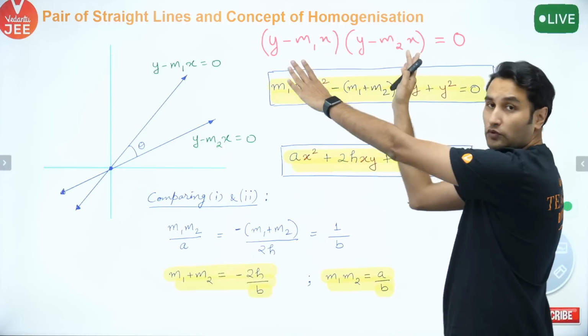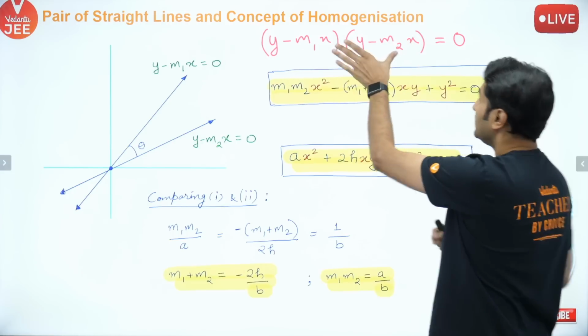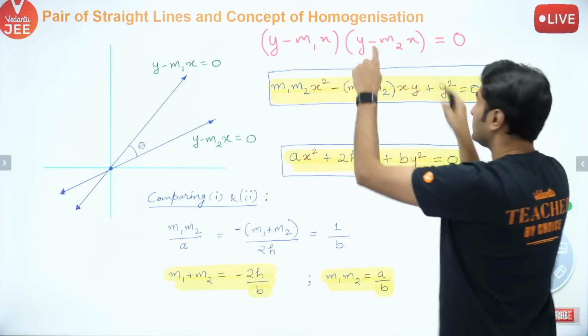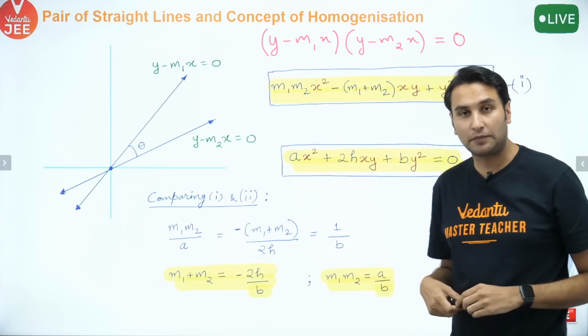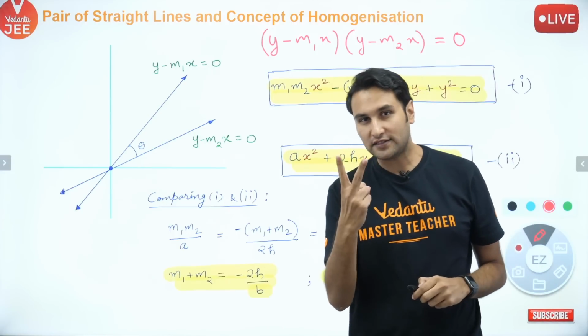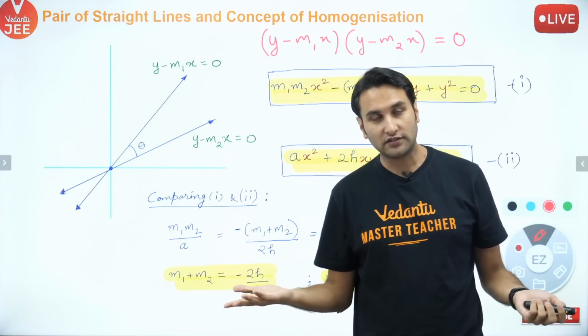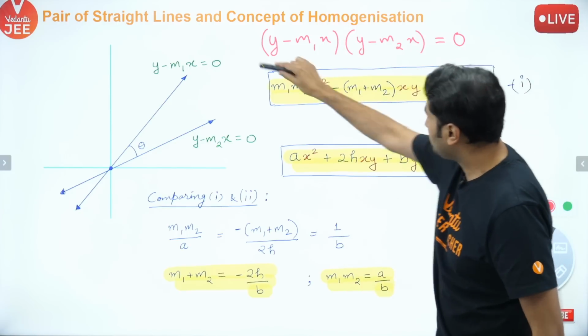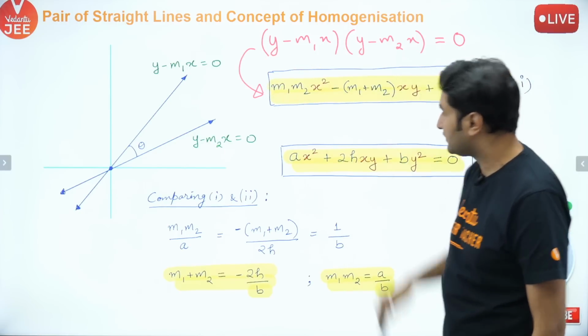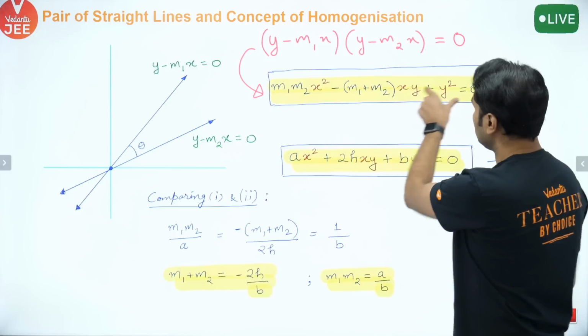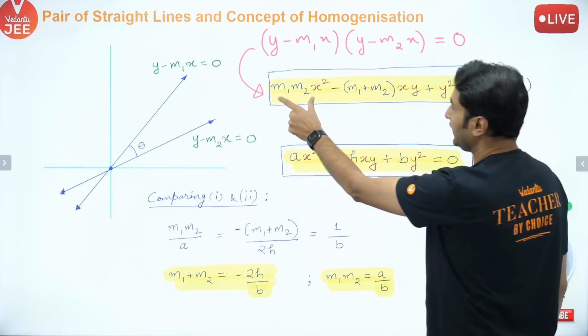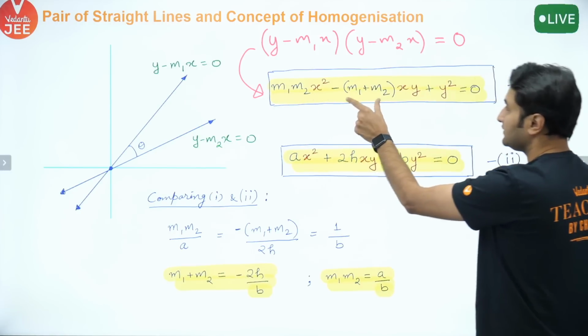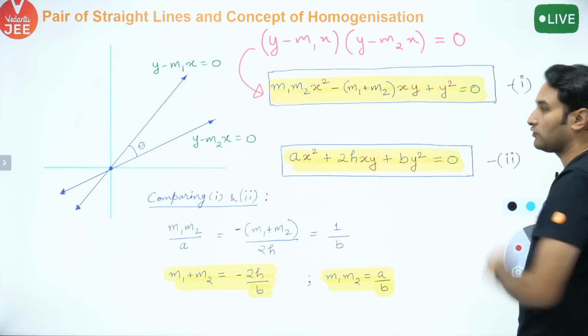If you look at this equation, बच्चों, what is this equation? This equation, the red one, represents 2 lines passing through origin. बस उसी की बात करना है. That is what we are interested in. If you multiply them, you will see this is the equation that you will get. Look at this equation very, very carefully. Does it not look like something x square, something xy, something y square equal to 0?